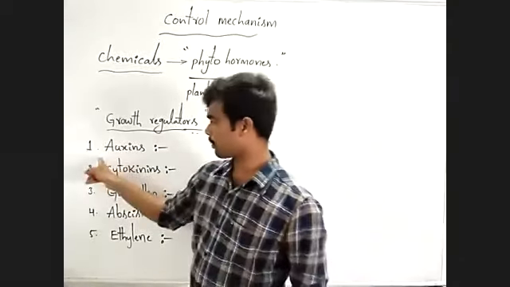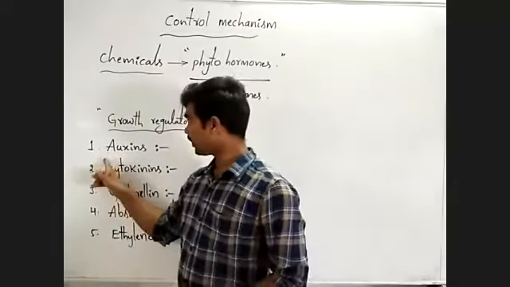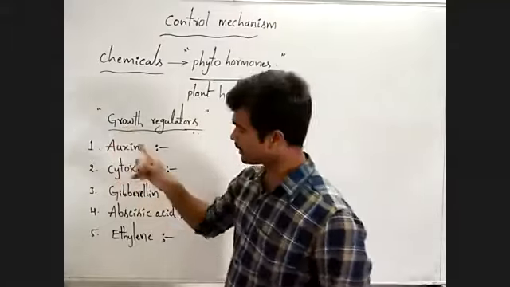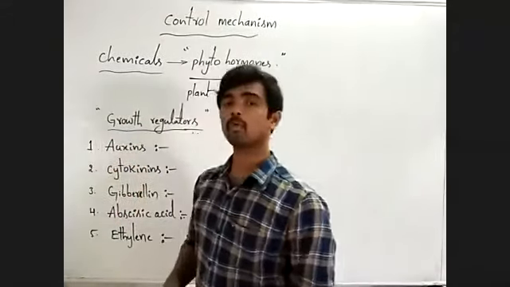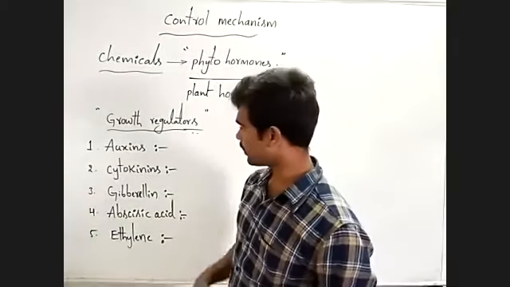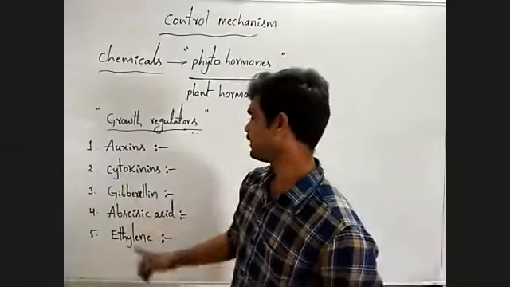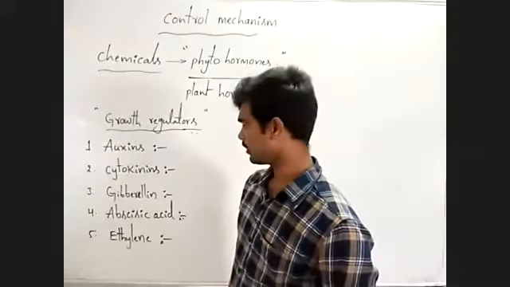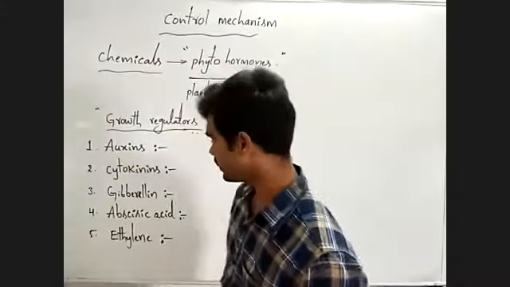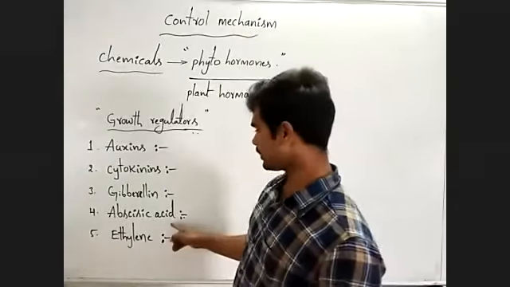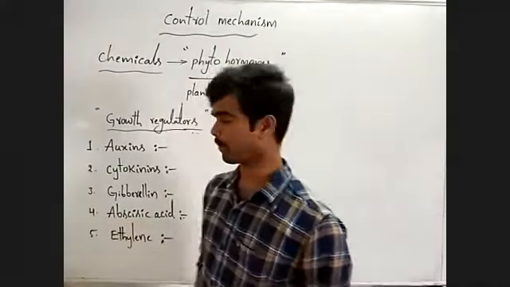Here some are plant growth inhibitors, some are plant growth promoters. Promoters and inhibitors. Main inhibitor is abscisic acid.